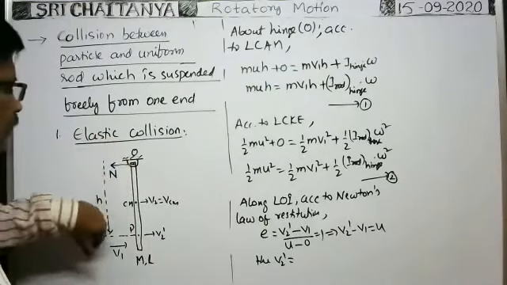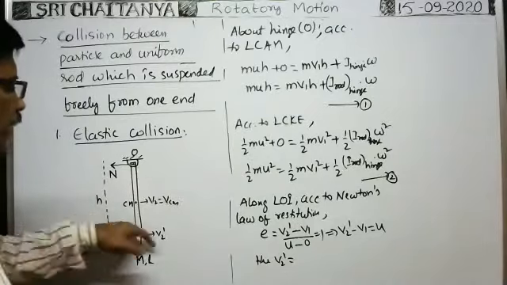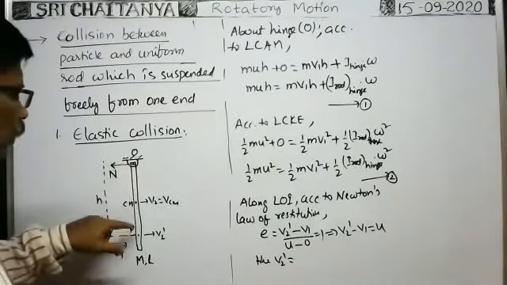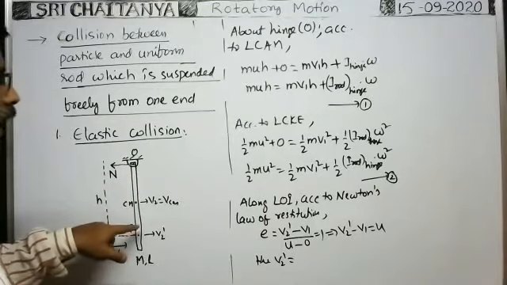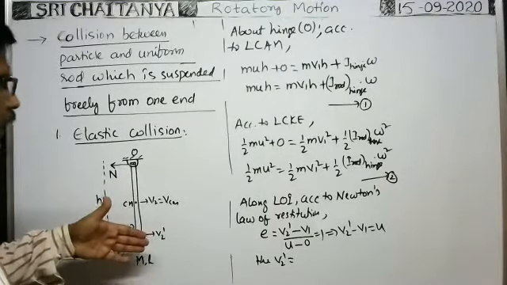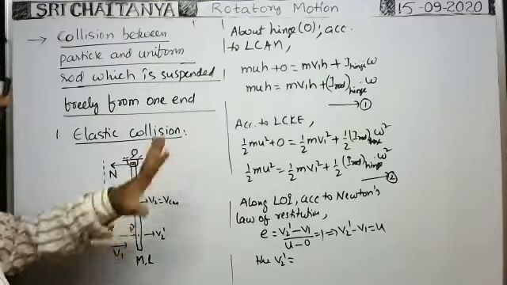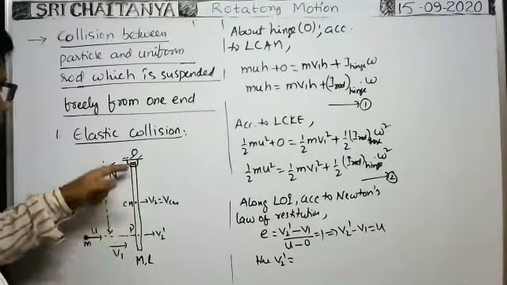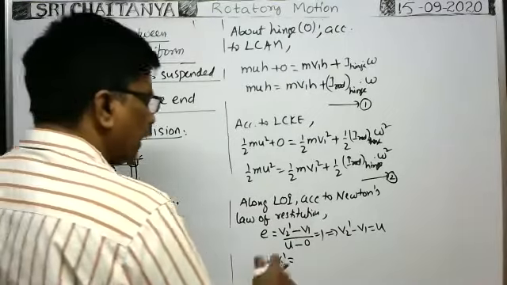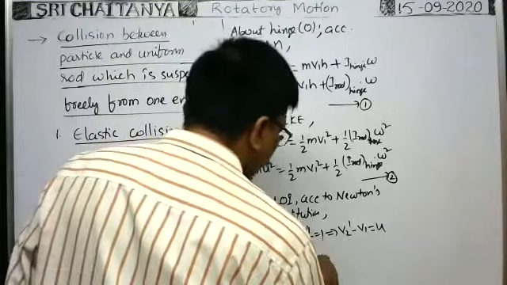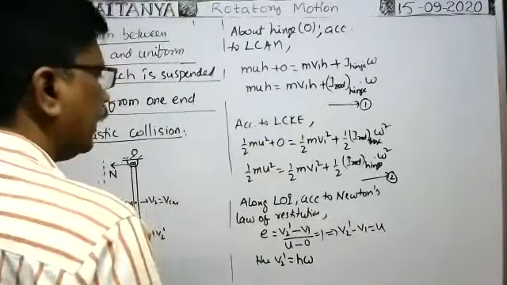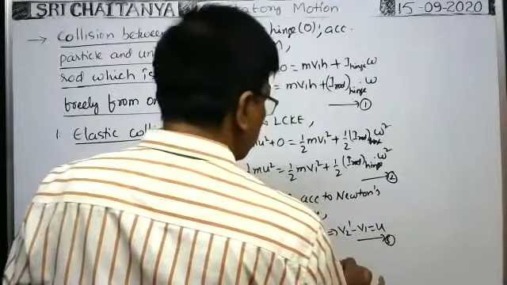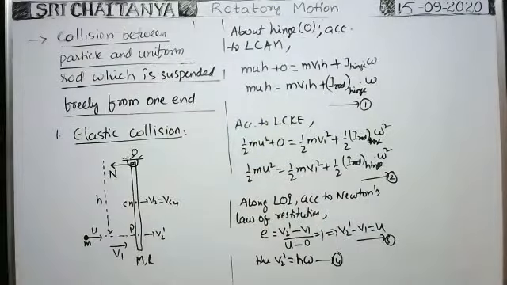About this end, as this rod rotates, this point also rotates about this hinge in this direction. So v is equal to r into omega. What about linear velocity? Suppose the angular velocity is omega there. Then linear velocity of this point about this hinge is equal to r into omega, means h into omega, no? That's why v2 dash is equal to h into omega. This is equation 3. It is 4. In this way we can write.